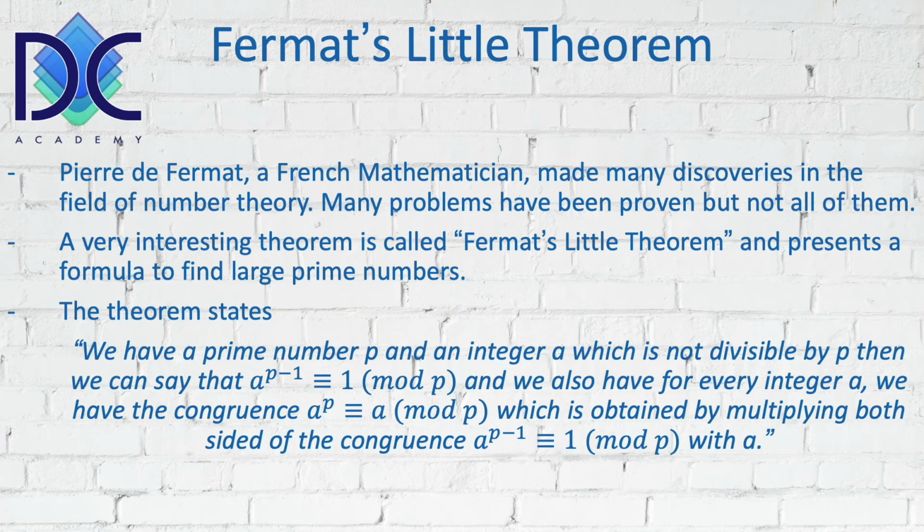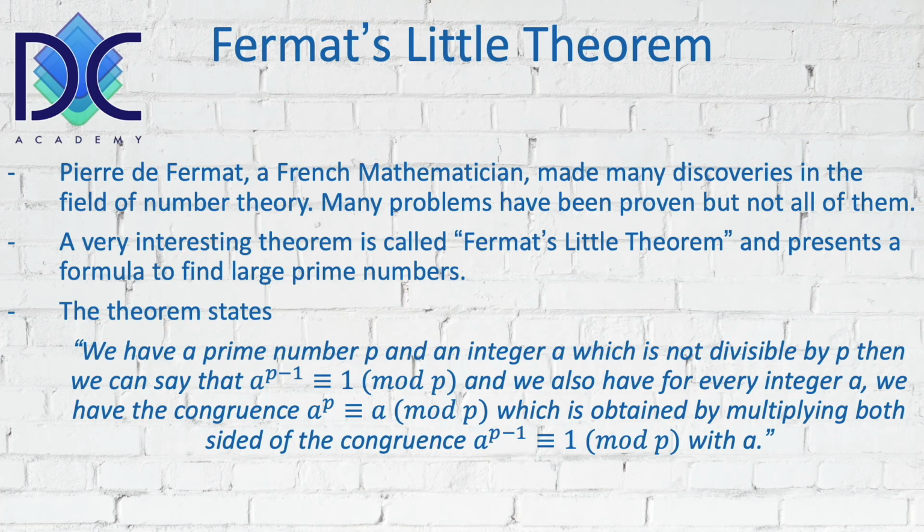And we also have, for every integer a, the congruence a to the power p is congruent with a modulus p. This is obtained by multiplying the congruence a^(p-1) congruent with 1 modulus p with a. We've seen before that we could multiply those congruences.